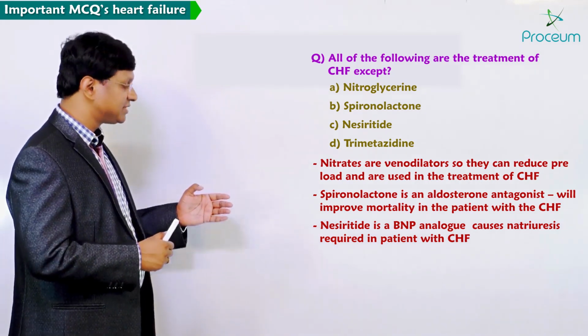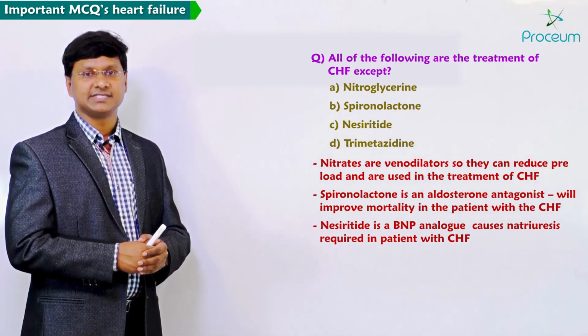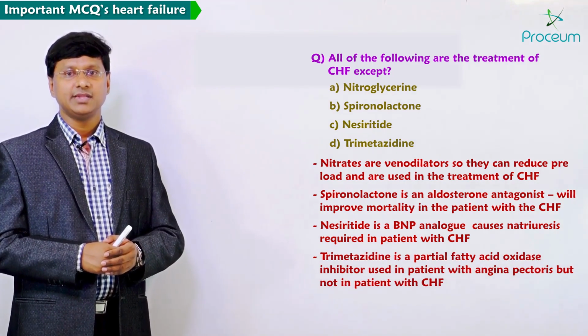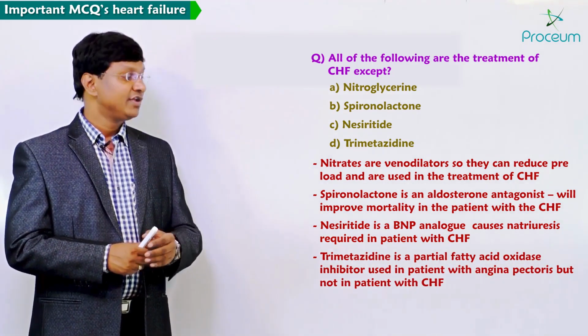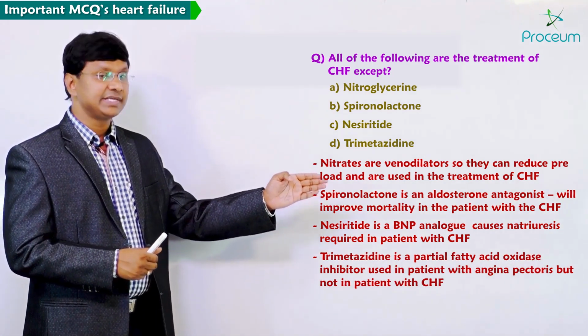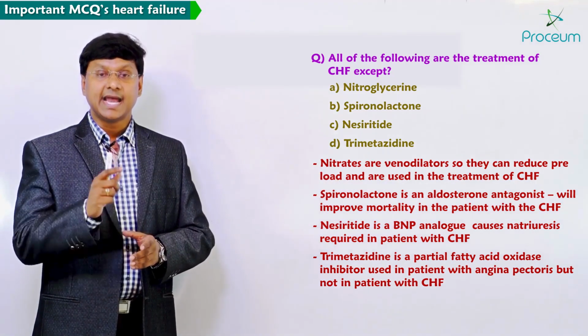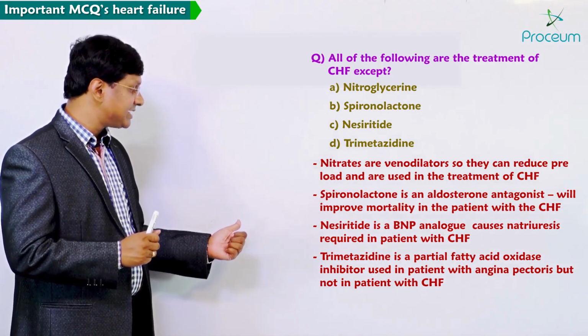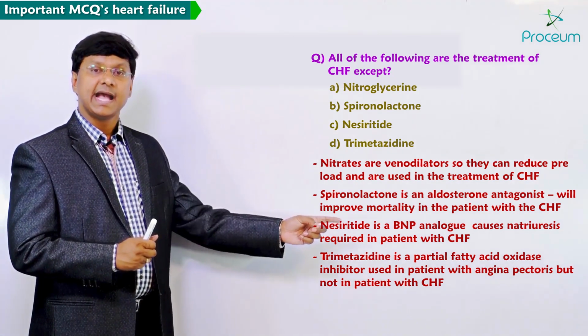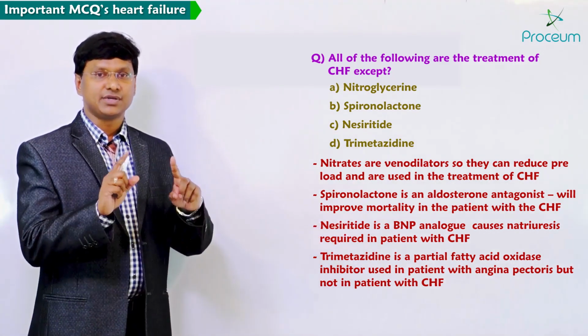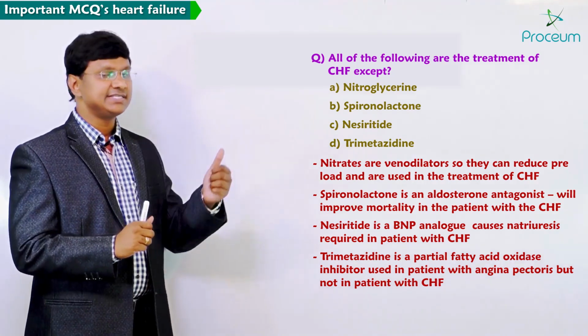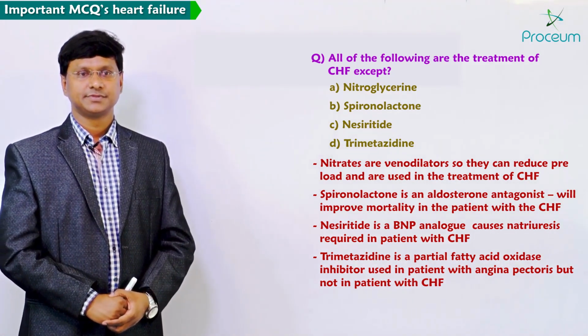But if you take option D, that is trimetazidine, it is a partial fatty acid oxidase inhibitor. And remember, trimetazidine is used in angina pectoris but not in patients with congestive heart failure.